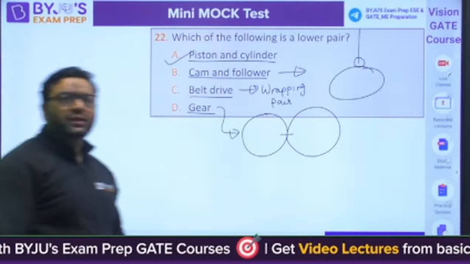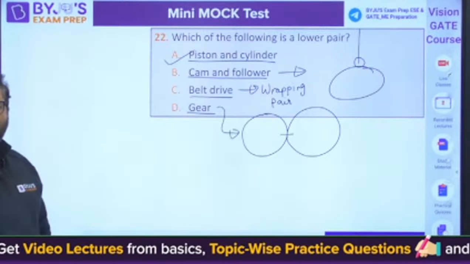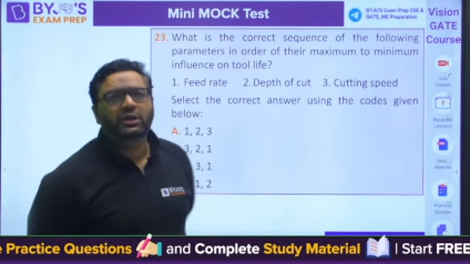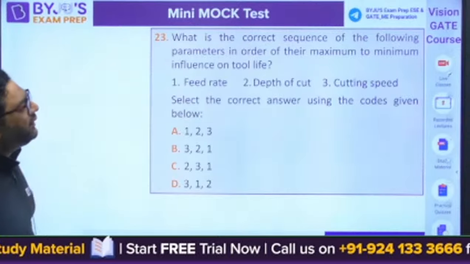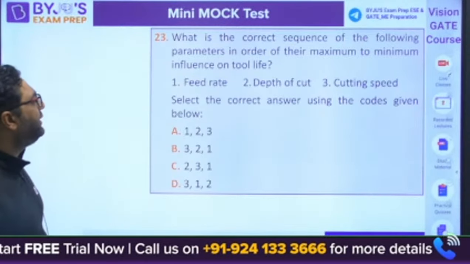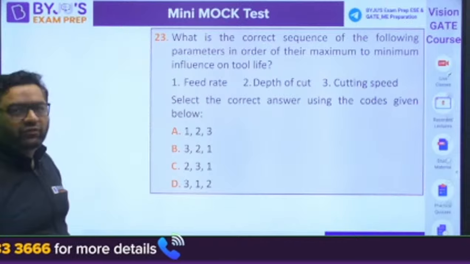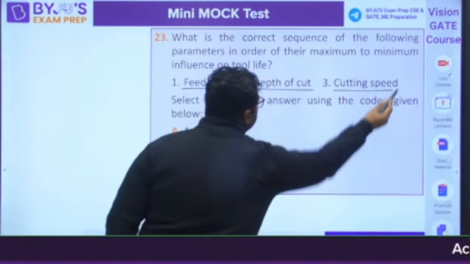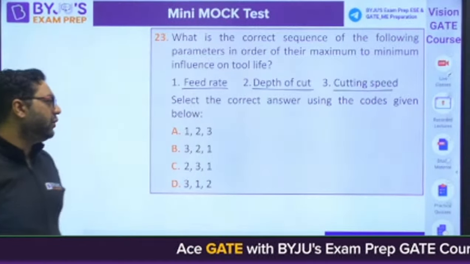Let us move to the next question. Question number 23 is in front of you, guys. This is from production now. What is the correct sequence of the following parameters in order of their maximum to minimum influence on tool life? Number 1 is the feed rate, number 2 is the depth of cut, number 3 is the cutting speed. Select the correct answer using the codes given below.